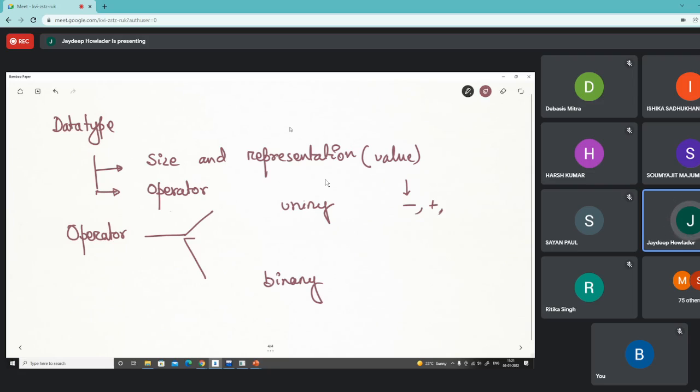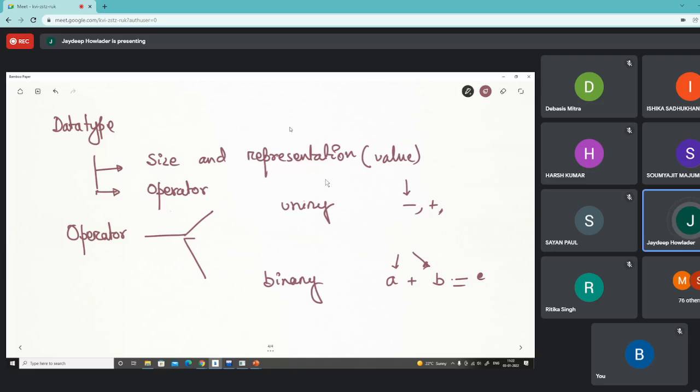Then we have the binary operation. The binary operations are the operations which take two arguments, let A and B, and the result is something, C. Understand? So the operations which take two arguments are called binary operations.